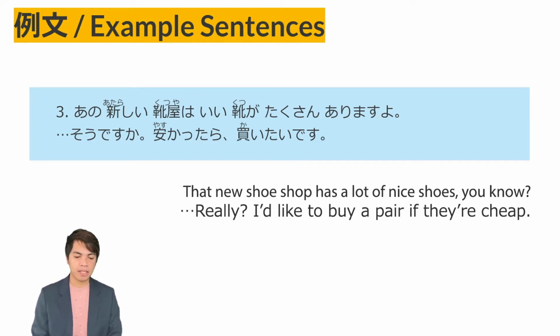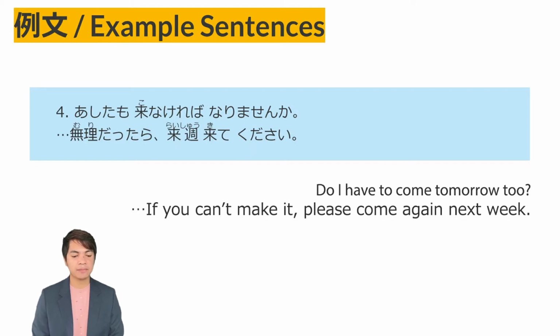Yasukattara. Example sentence number 4. Ashita mo konakereba narimasen ka? Muri dattara raishuu kite kudasai. So the first sentence, ashita mo. If you remember the particle mo, ashita is tomorrow and mo, tomorrow too. Konakereba narimasen ka? From our previous lessons, the nakereba narimasen pattern, must do.